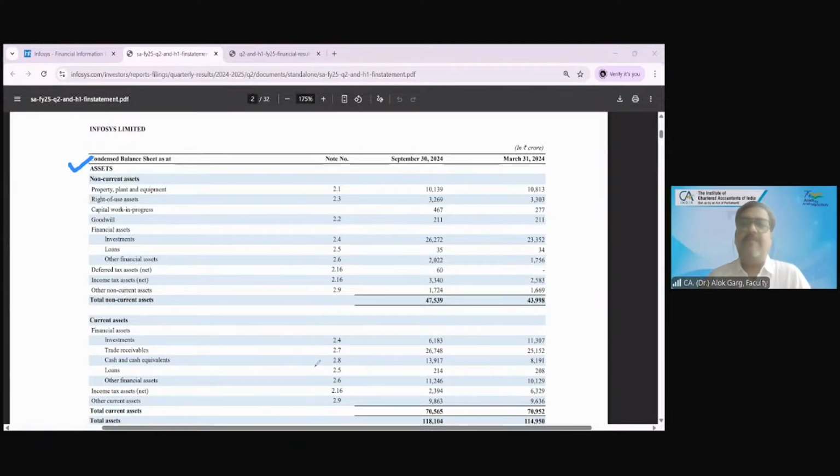So these notes to accounts are a significant, integral part of the financial statement. And in notes to accounts, there are a lot of disclosures required for PPE, capital work in progress, trade receivable, trade payable, as per Schedule 3 also. Aging.